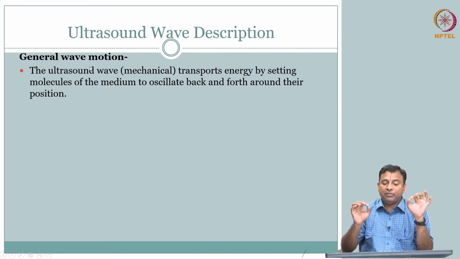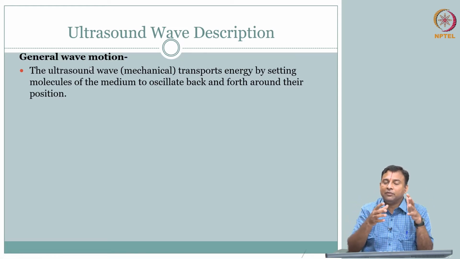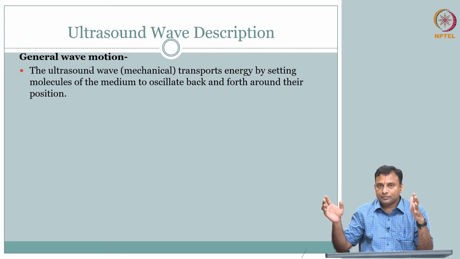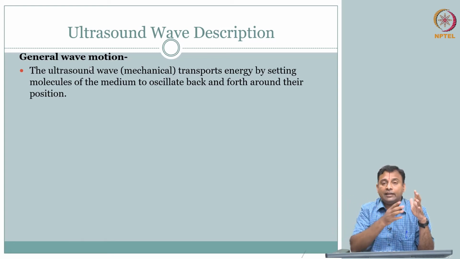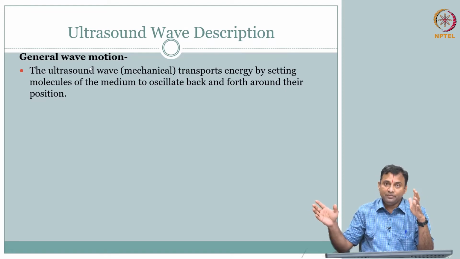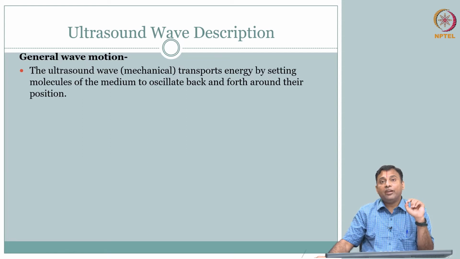When you say medium, there are particles in the medium. The particles in the medium have to oscillate, and then a wave rides on it. So there is an intricate relation between the motion of the particle and the wave that is moving. That defines the type of wave; there are different types of waves depending on the relationship between the particle motion and the wave motion.